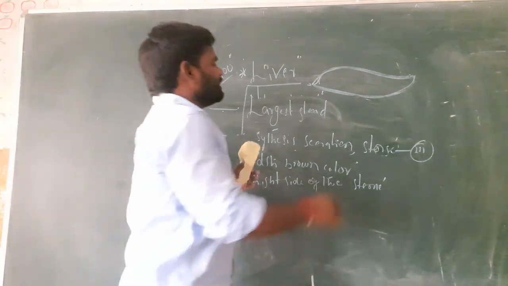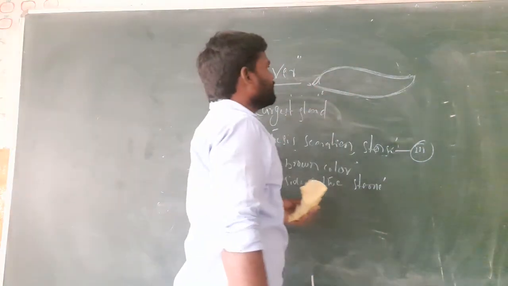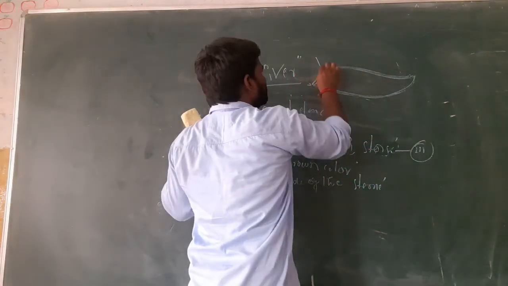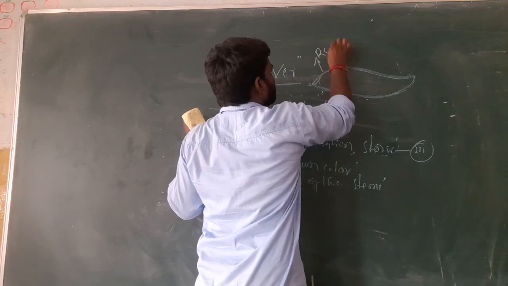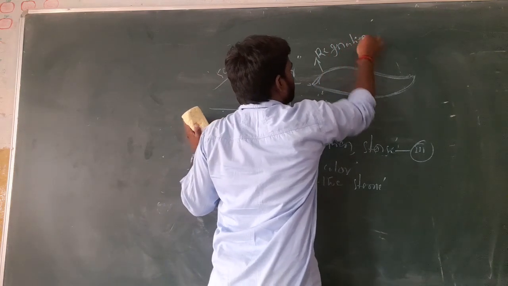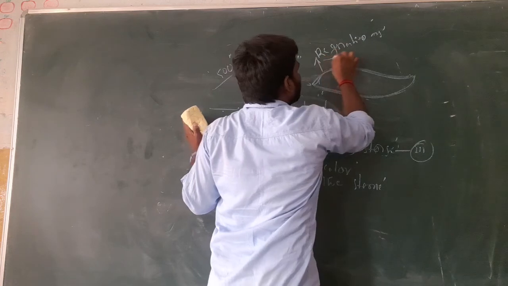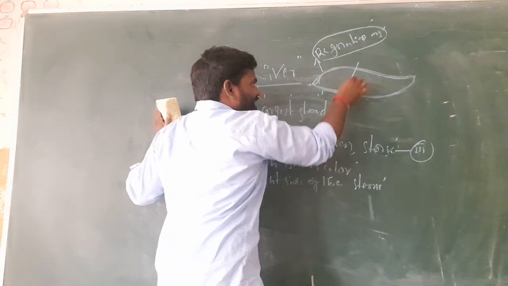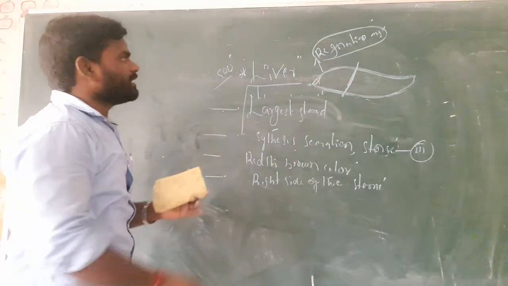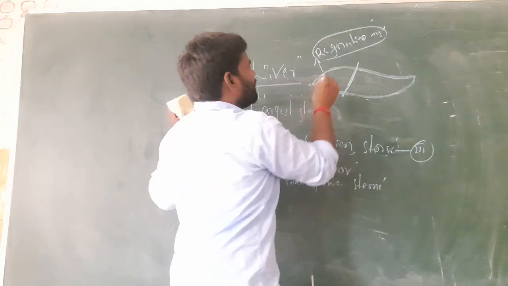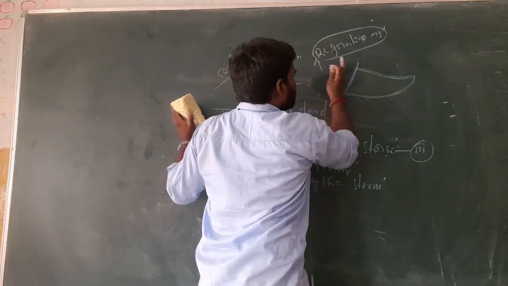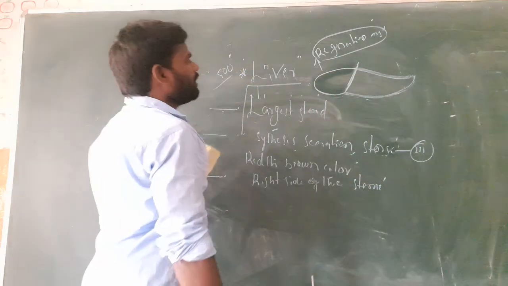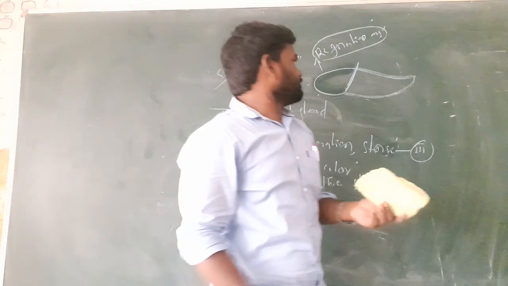In the liver, one of the special characteristics is there. What is that? It is a regeneration organ. Regeneration means, suppose some part of the liver is cut and removed, it is developed again from the remaining parts. So this is the special character of the liver.